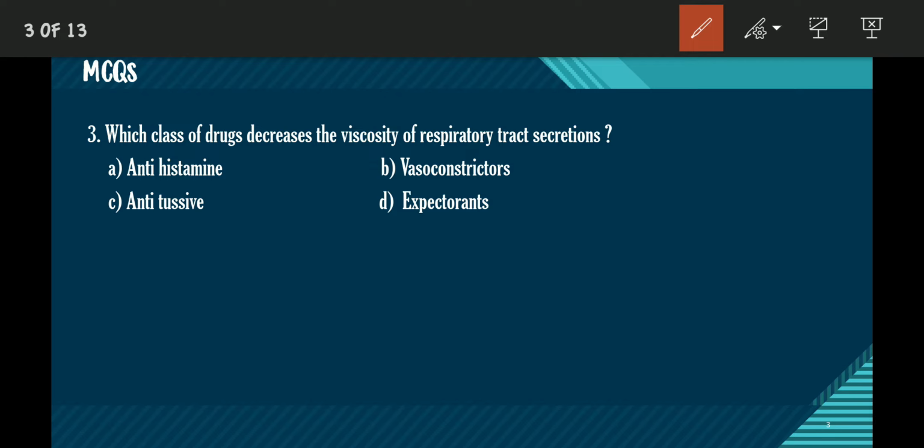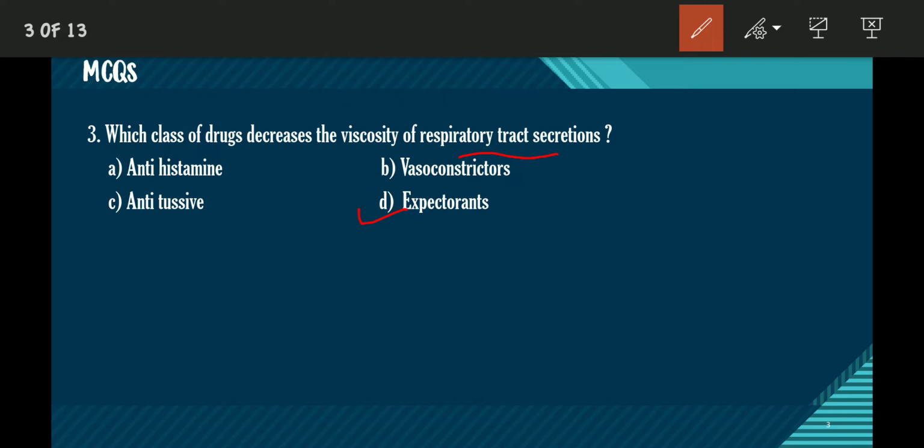The question is, which class of drug decreases the viscosity of respiratory tract secretions? When the viscosity of respiratory tract secretion decreases, the sputum comes out through the air passages. So the difficulty in breathing will reduce. This is the method by which expectorants work. So the answer of this question is expectorants. Expectorants decrease the viscosity of respiratory tract secretions and clean out the tract.